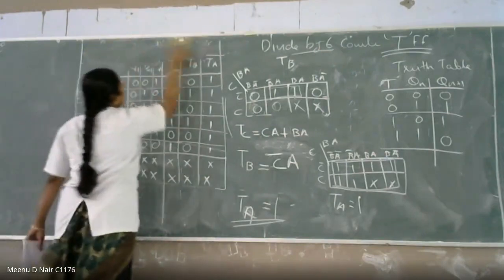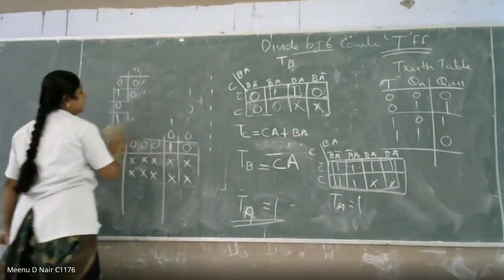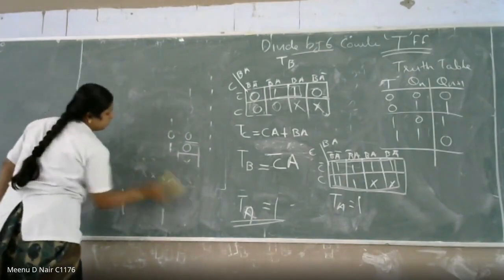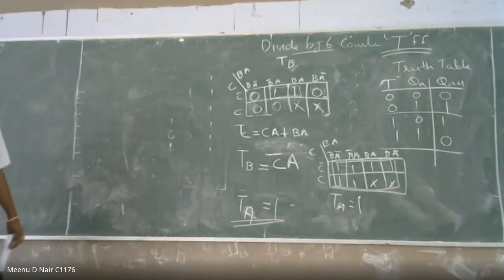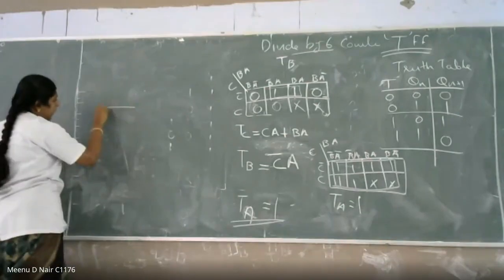Now you draw the circuit diagram. So you draw 3 flip-flops.